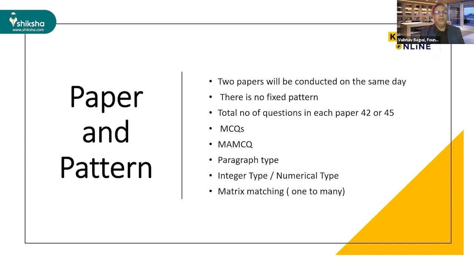It may be passage type of questions, it may be single correct questions, it may be integer type of questions, it may be matching type of questions. We don't know what the pattern of the JEE Advanced paper will be. Also, if we see the last 5 to 6 years of papers, generally they ask 42 or 45 questions in paper 1, and similarly in paper 2. The number of questions is roughly fixed, like you may get 42 questions or 45 questions.